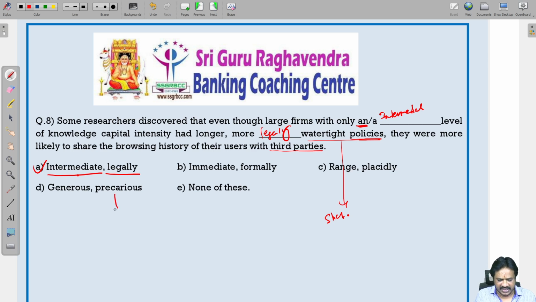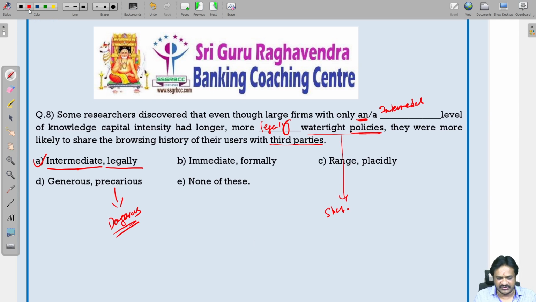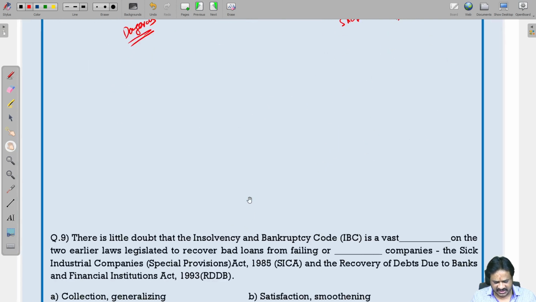Then, precarious. What is the meaning of precarious? Dangerous. Precarious means dangerous. Now, let us see the next question, 9th one. And placidly is there, one more thing. Placidly means free of disturbance. Let us see the next question, 9th question.